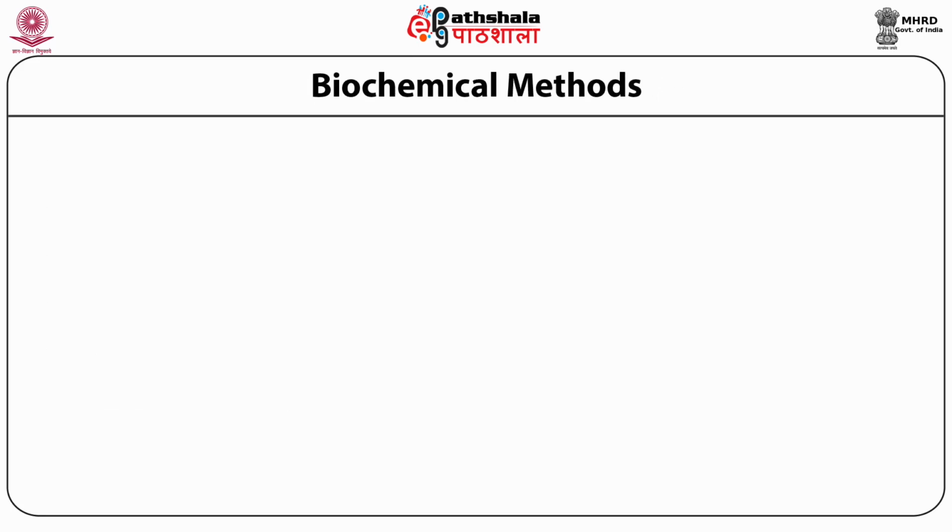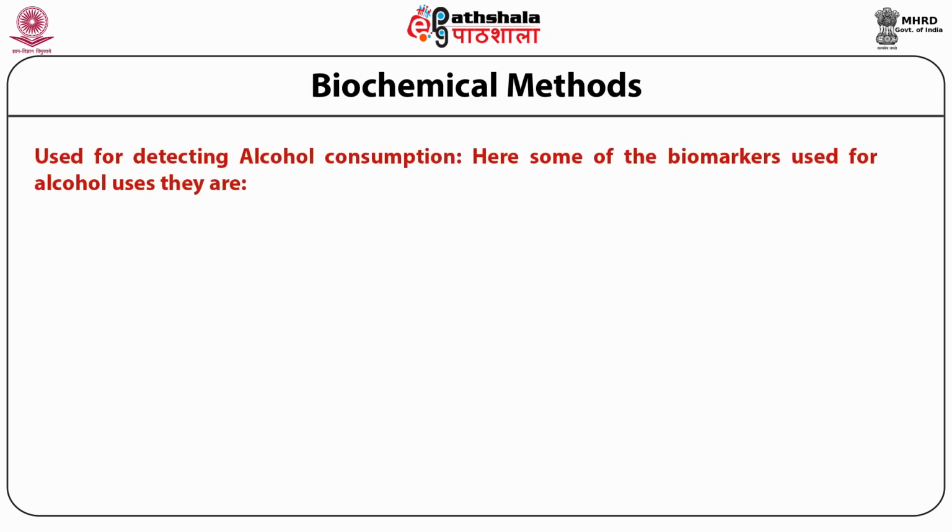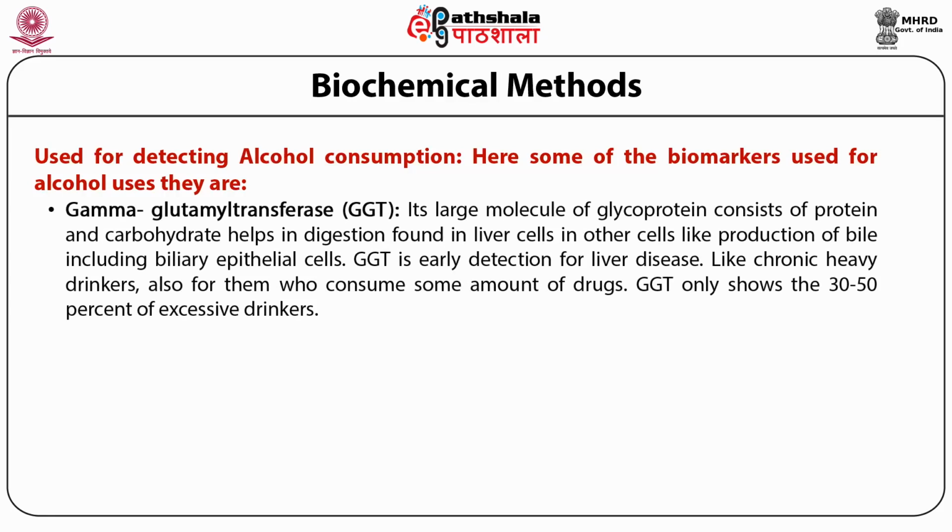You will be knowing about biochemical methods. The biochemical methods are used for detecting alcohol consumption. A number of biomarkers are used for the presence of alcohol. These biomarkers include gamma glutamyltransferase, alanine aminotransferase, aspartate aminotransferase, carbohydrate deficient transferrin, and whole blood associated acetaldehyde. First, I'll be talking about gamma glutamyltransferase.